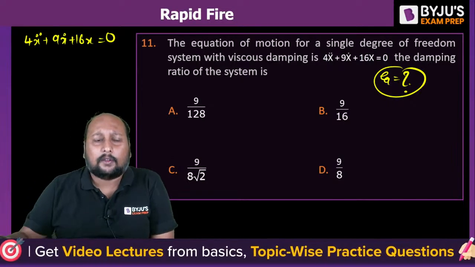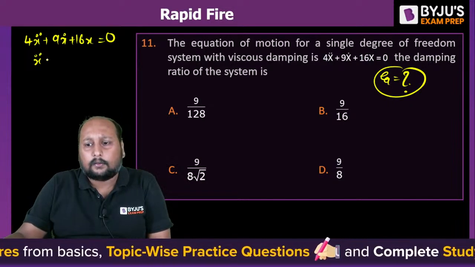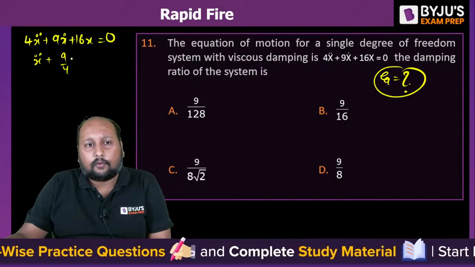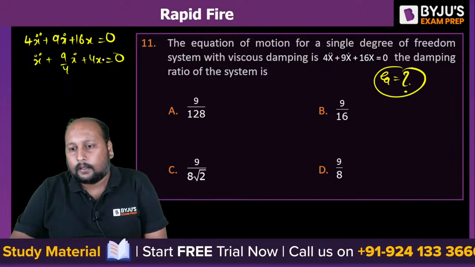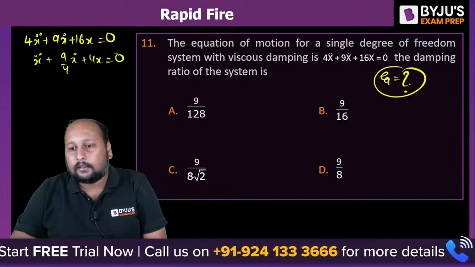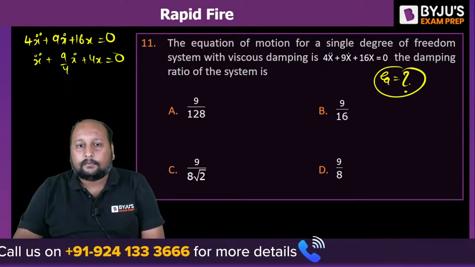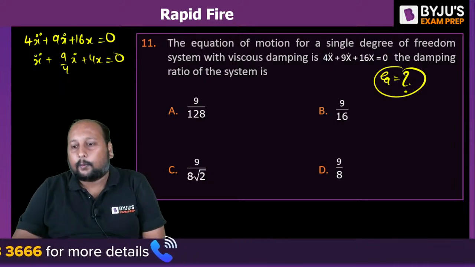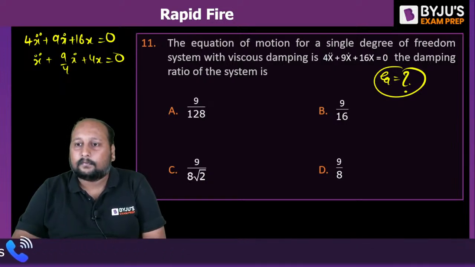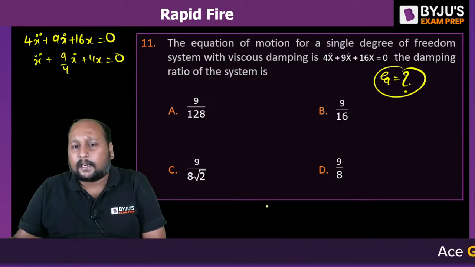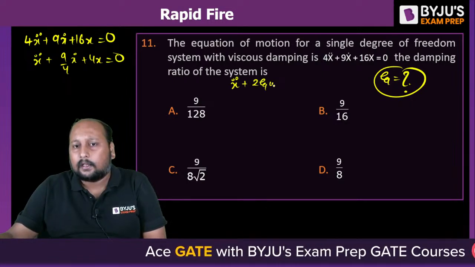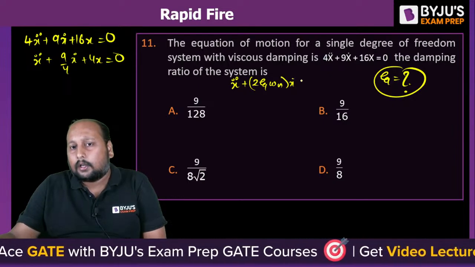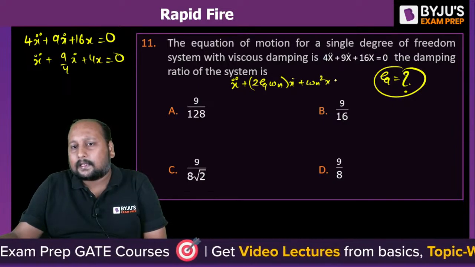From here we can write it like this: x double dot plus 9/4 x dot plus 4x equal to 0. Quickly, what is the answer? We know the standard representation is x double dot plus 2 zeta omega n x dot plus omega n square x equal to 0.